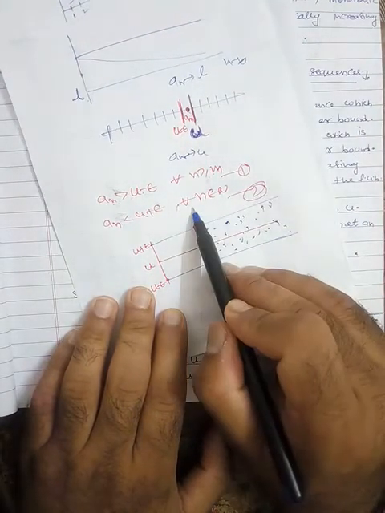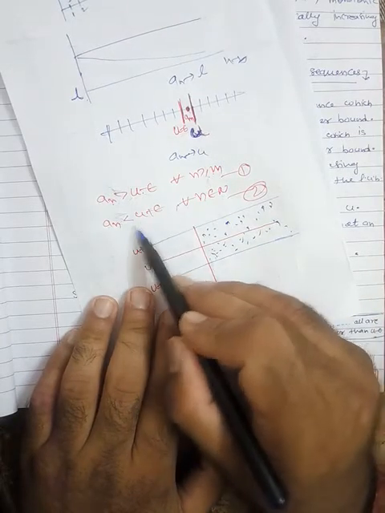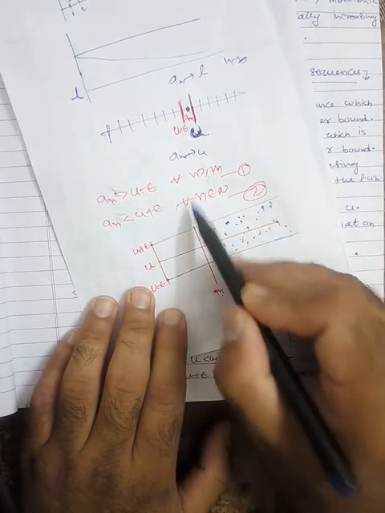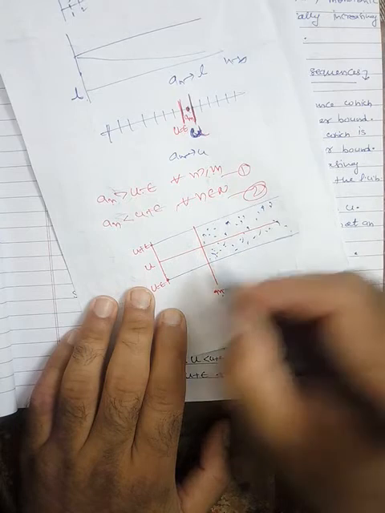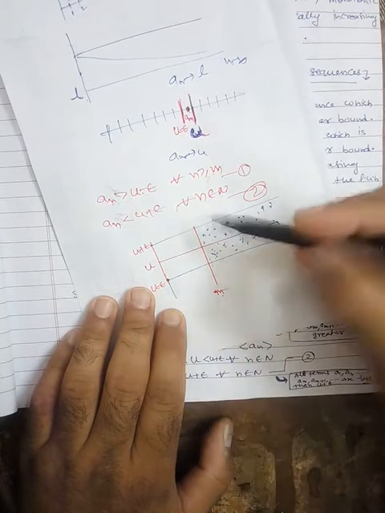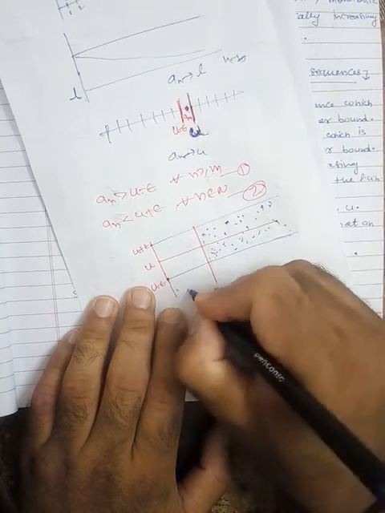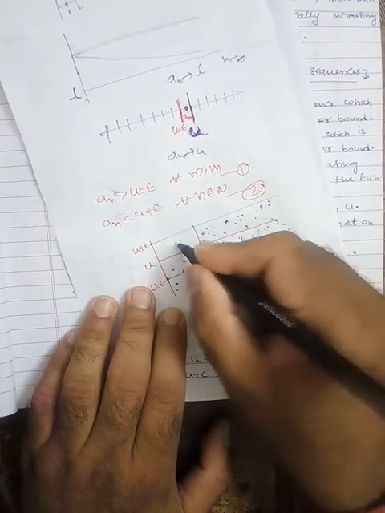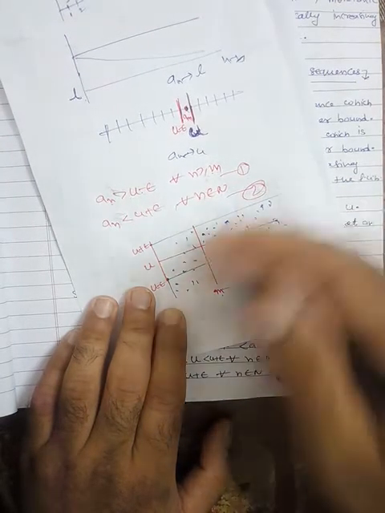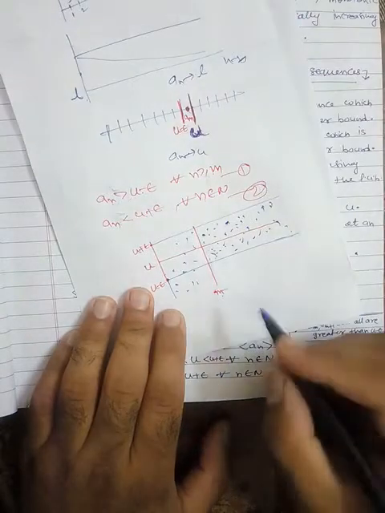Now, the second equation says that an is less than u plus epsilon for all n belongs to N. So here an will be less than this. So the rest of the terms may be here, some of them may be here, but they will not go beyond u plus epsilon. Fine.